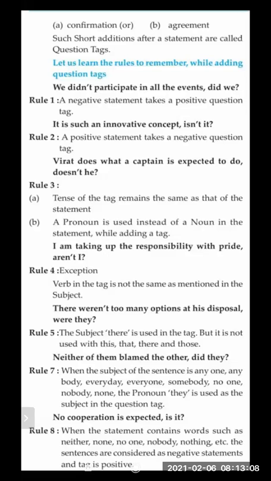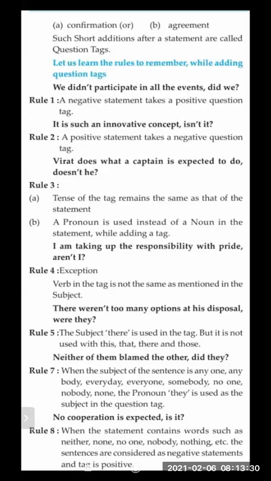Okay, fifth rule. I will read the sentence first: "There weren't too many options at his disposal, were they?" The subject "there" is used in the tag, but "they" is not used with these, that, there, those.